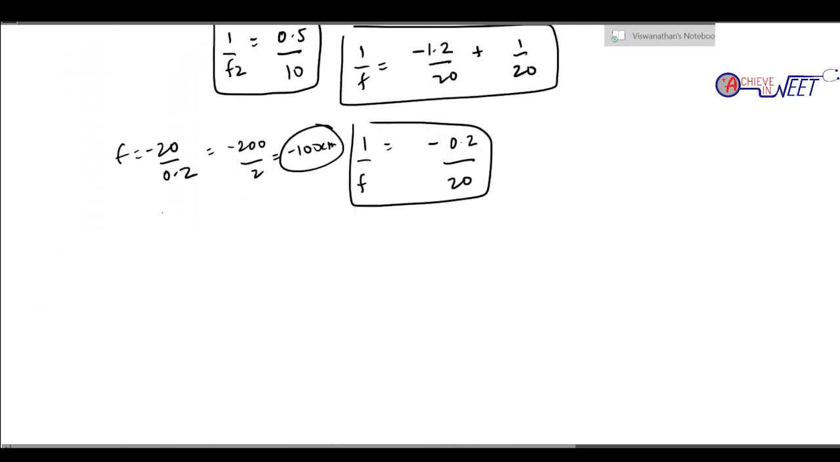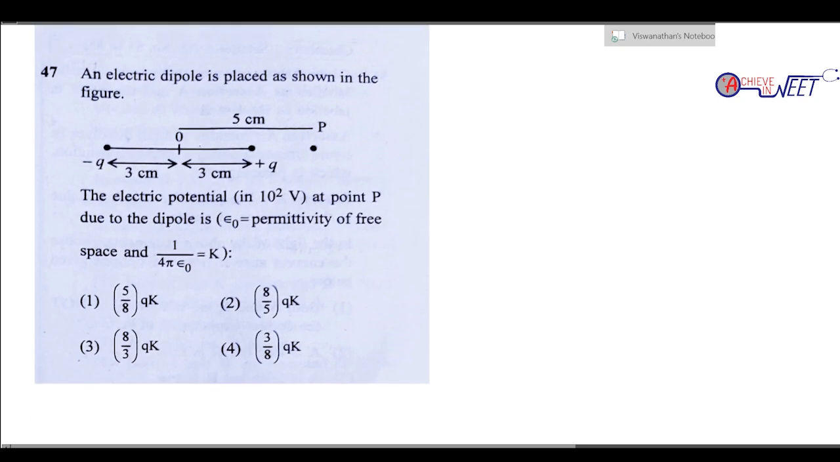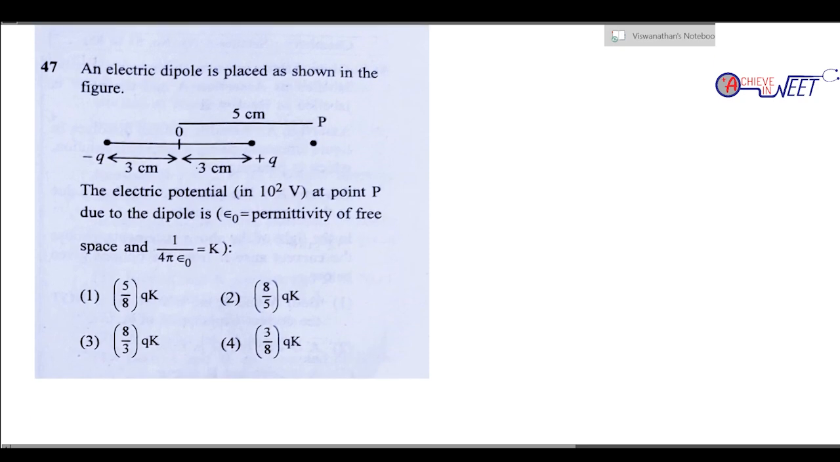சரியா? Question 47. An electric dipole is placed as shown in the figure. The electric potential in 10 square V at point P due to the dipole. They are asking what is the electric field. என்ன கேட்குறாங்க? எலக்ட்ரிக் பொட்டென்ஷியல் கேட்குறாங்க. They are asking what is the electric potential.